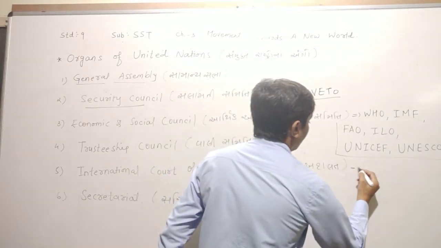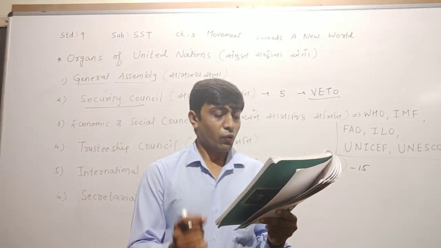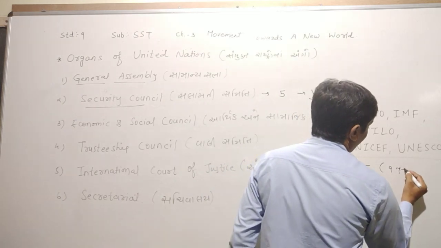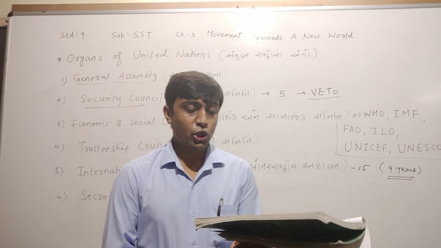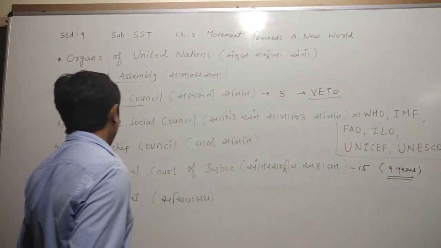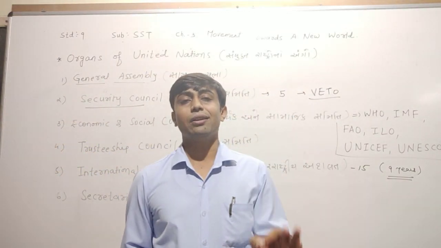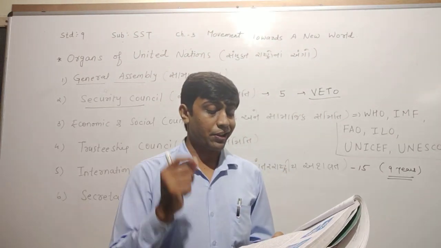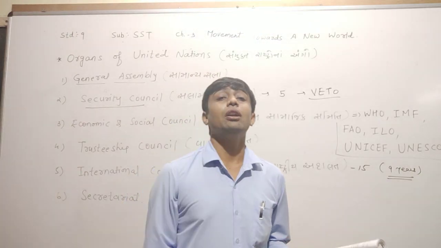Total 15 judges are there in the International Court of Justice, and they are appointed for 9 years. It solves disputes between nations. What was the main work of the International Court of Justice? The main work is to solve international disputes between nations, give verdicts on international disputes presented before it, and give legal advice.